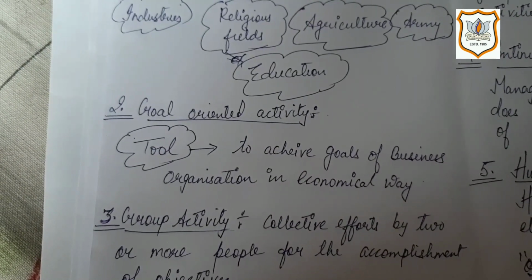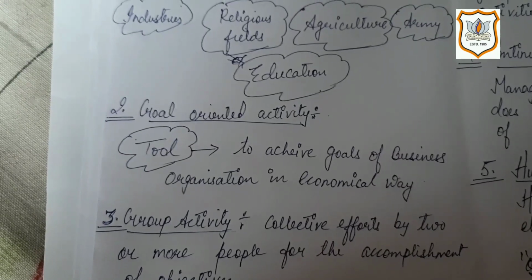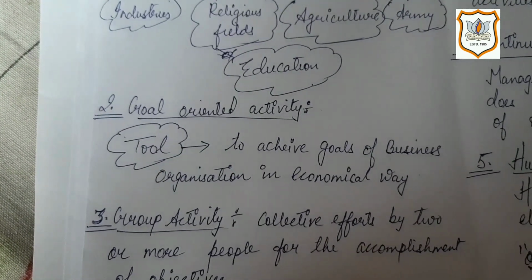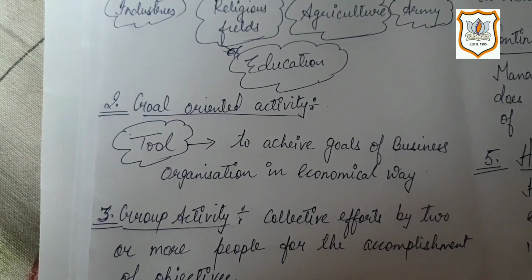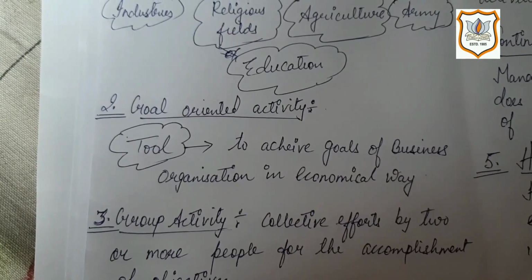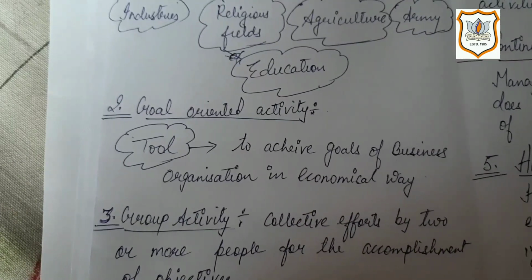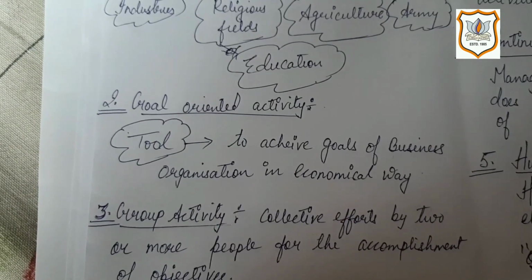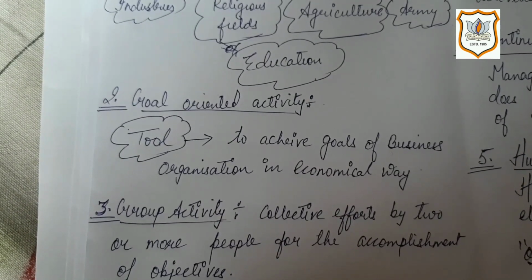So everybody has goals in their own life. Similarly, when an organization comes into existence, it comes with some aims or goals, like we want this much turnover in this much time. So these are the goals of the organization. That is why it is a goal-oriented activity.